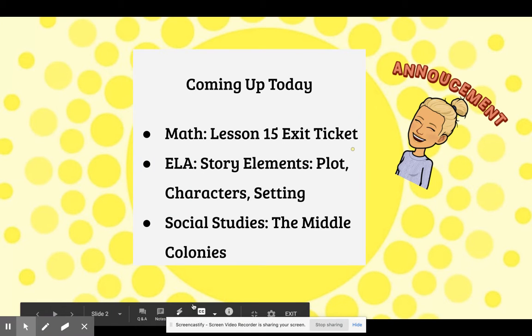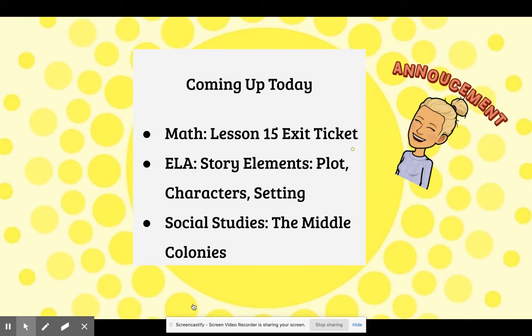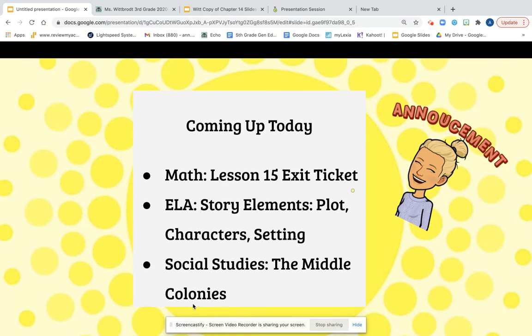What's coming up today in math? We are going to have our Zoom at 10:10, and then after the Zoom, you are going to be taking the Lesson 15 exit ticket. So I've made you a little quiz on Echo that you're going to submit. And to take this quiz, you will definitely need some scrap paper, like your notebook or your whiteboard, to solve the problems. In ELA, we are going to start learning about story elements, so the plot, the characters, and the setting. And in social studies, you have a new pair deck about the middle colonies.